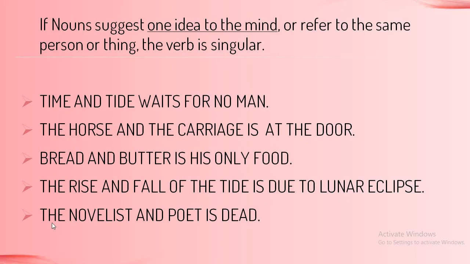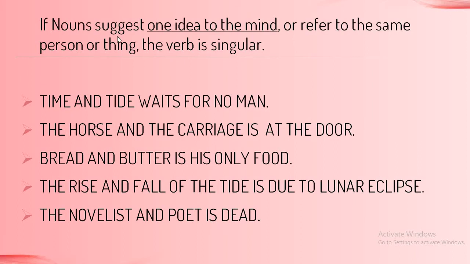The next one, the novelist and the poet. So the novelist and the poet refers to one particular person. They are not separate people. It's only one person that we are talking about. The novelist and the poet is dead. So these both are one person. That is why we are considering a singular verb.